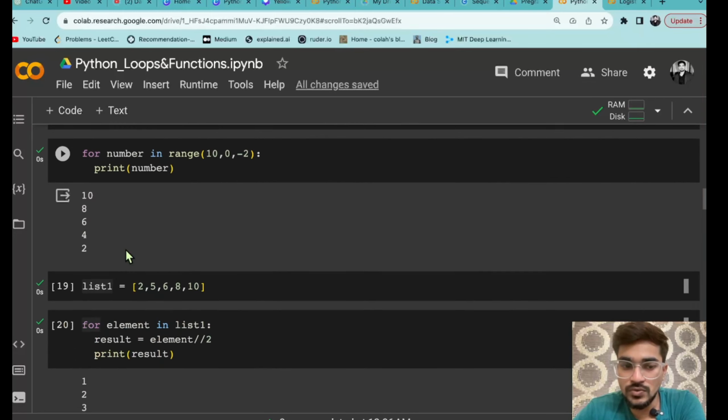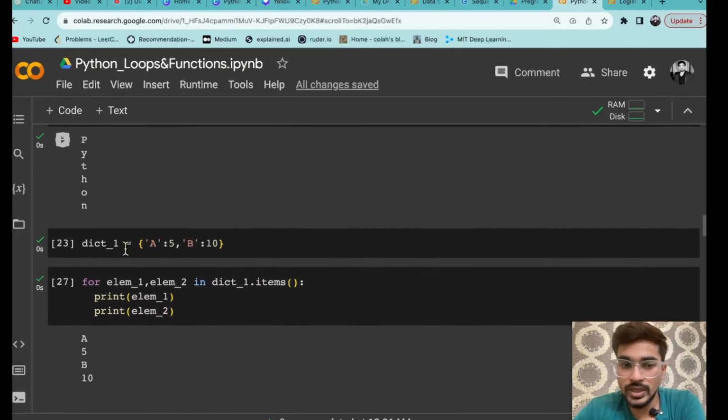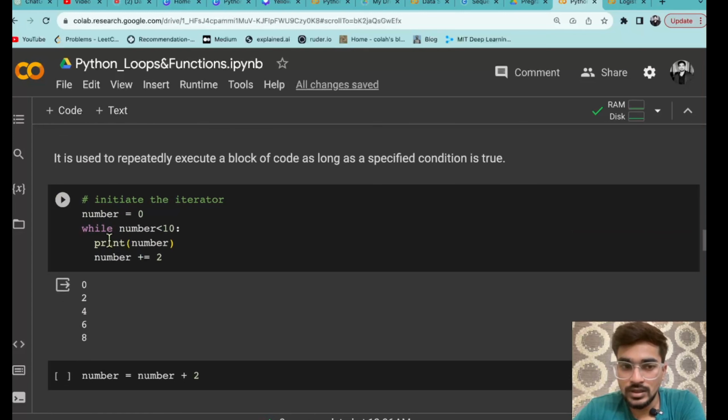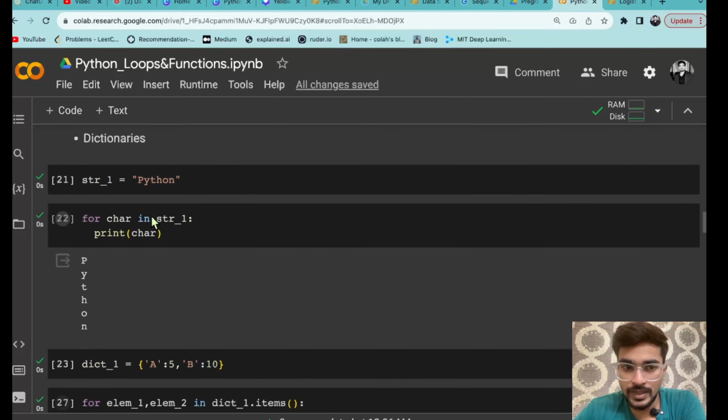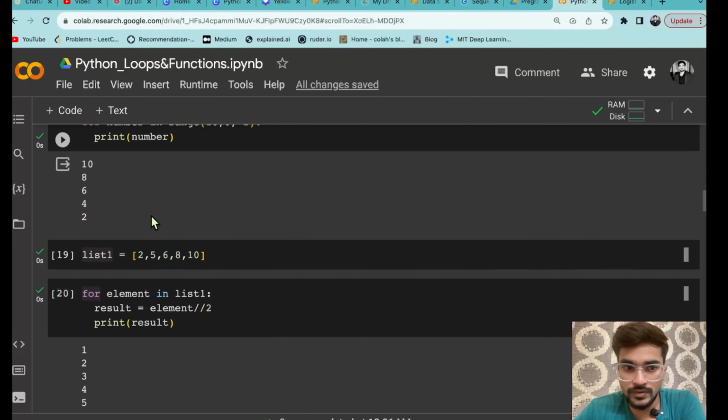But using a while loop, what you can do, you can do a loop based on the conditions. So let's say number आपने एक variable provide किया, let's say number equals to 0, so that is called actually initiation of iterator. So आपने एक iterator है number, so that is whatever the variable that we are using, जो भी हमने variable यूज किया है for element in list 1.